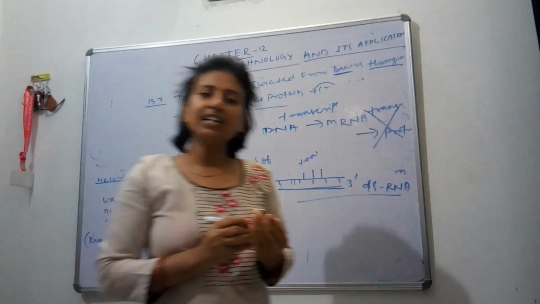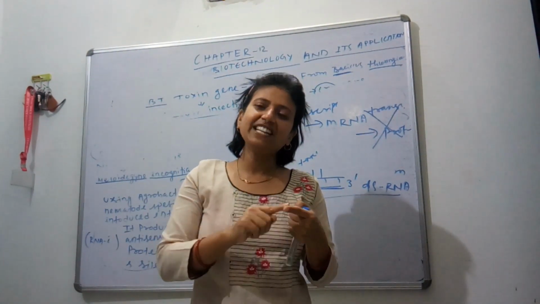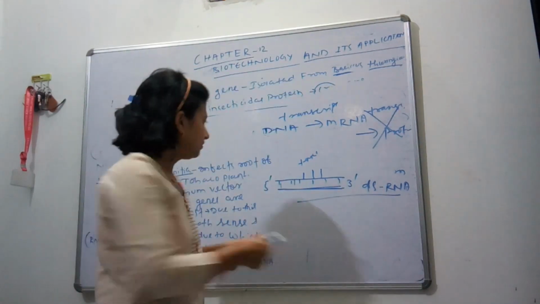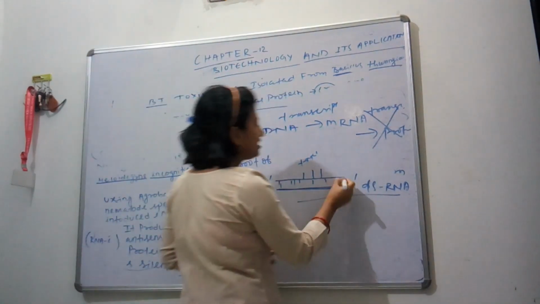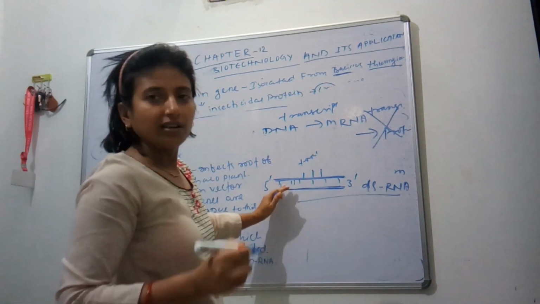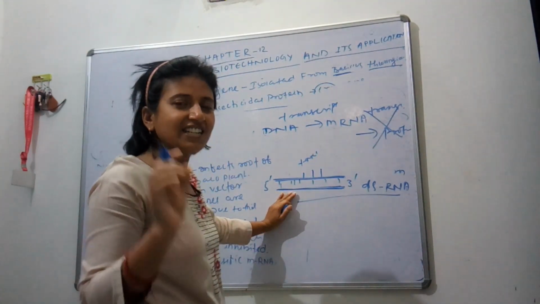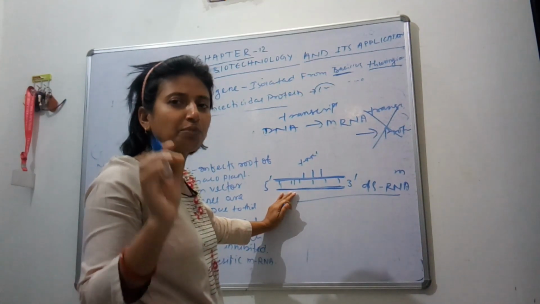So here the Agrobacterium produces both sense and antisense strands. Due to formation of double stranded RNA, RNA can't translate and can't form protein.